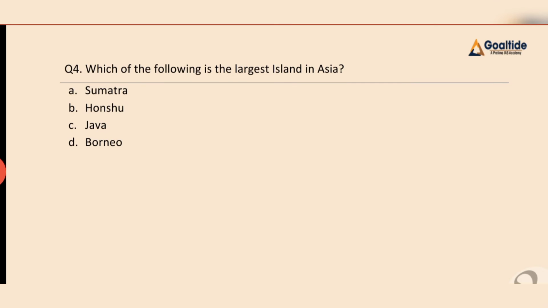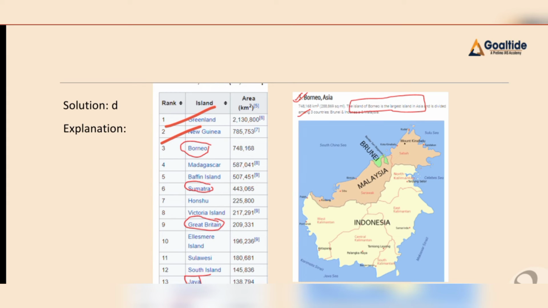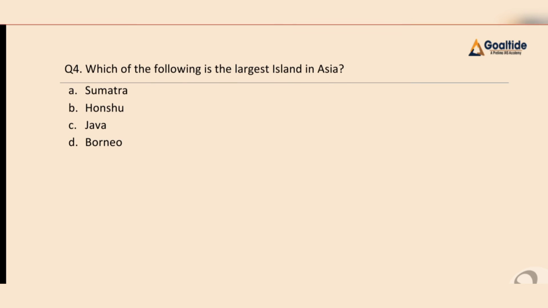Question 4. Which of the following is the largest island in terms of area in Asia? First, Sumatra. Second, Honshu. Third, Java. Fourth, Borneo. Now, if we discuss the largest islands in terms of area in the world, first number goes to Greenland and second number goes to New Guinea. If we discuss Asia, then Borneo will rank first, then we have Sumatra, then we have Java. So our final answer for this question will be D, that is Borneo. Borneo is the largest island in terms of area in Asia.